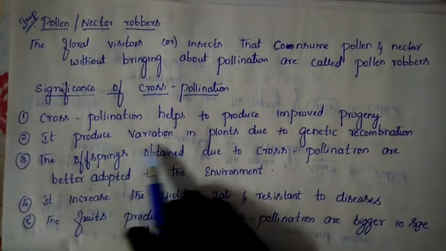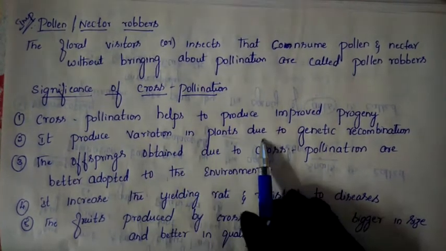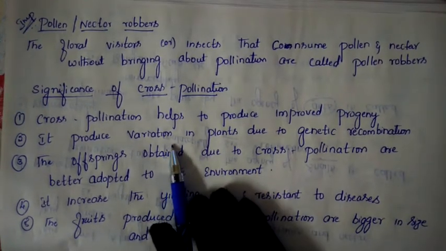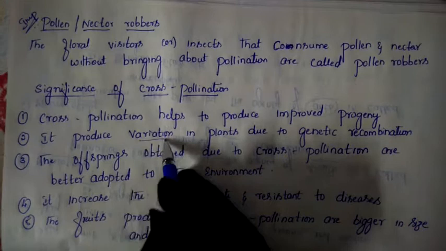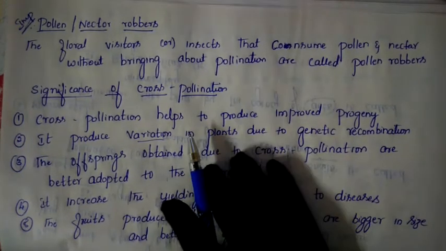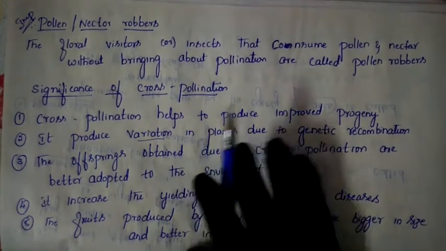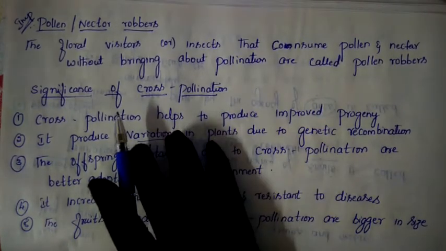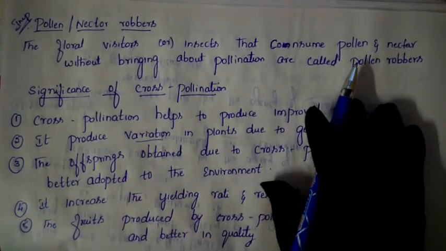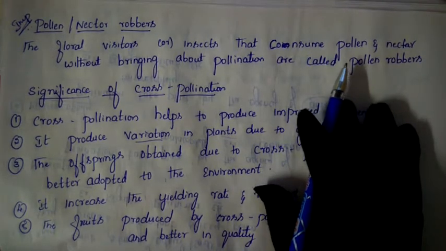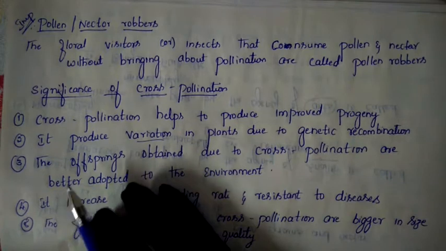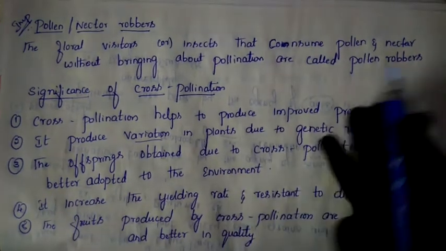Next, it produces variation in the plants due to genetic recombination. So cross pollination brings variation. Just now as I said, the father has different characters and the mother has different characters. The father has some good characters and the mother has good characters too. They do not belong to the same plant; they belong to different plants. One plant has one type of character, and another plant has some other characters.